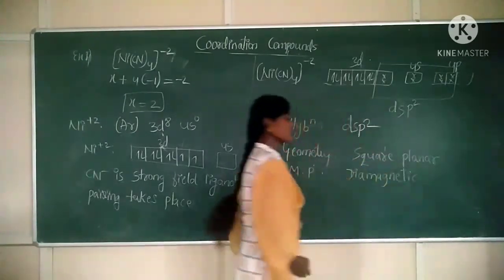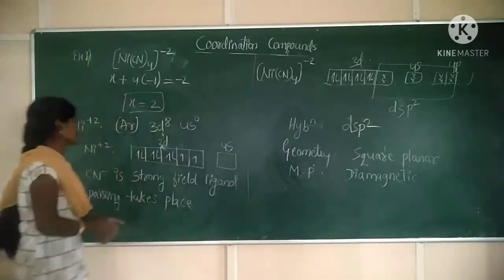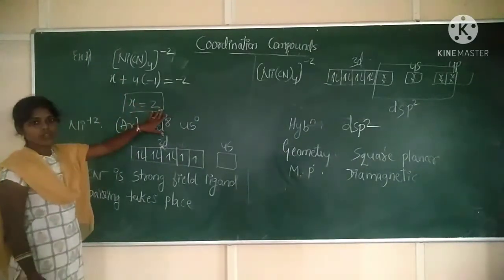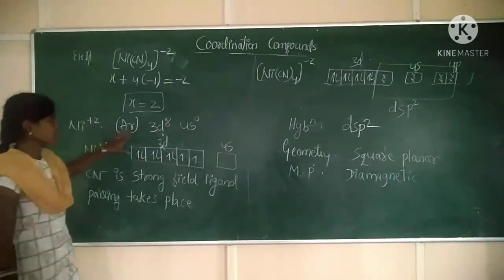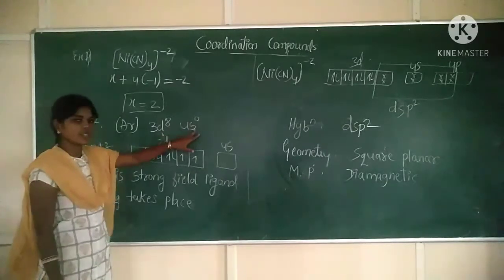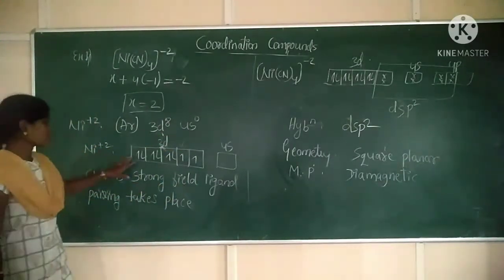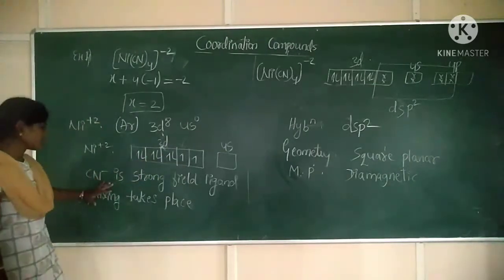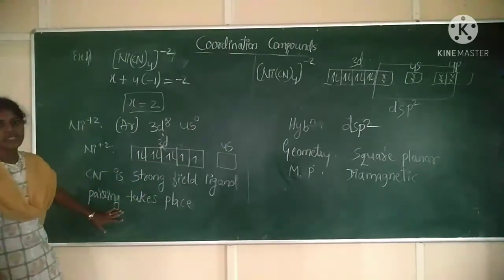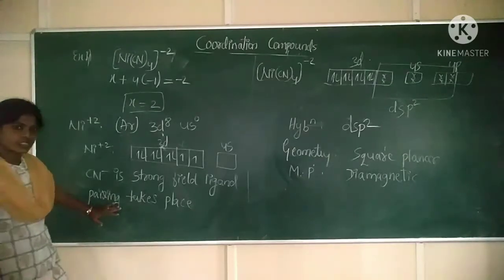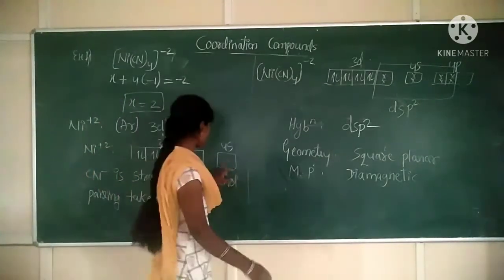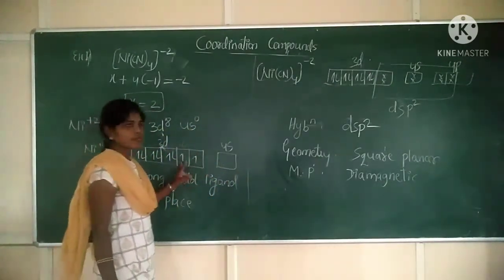Clear? So this is the coordination compound. Now nickel is present in plus 2 oxidation state. So nickel plus 2 electronic configuration will be 3d8 4s0. Now CN minus is a strong field ligand. So nickel plus 2 orbital diagram will be like this. In presence of strong field ligand, pairing takes place. So one electron shifts from here to here.